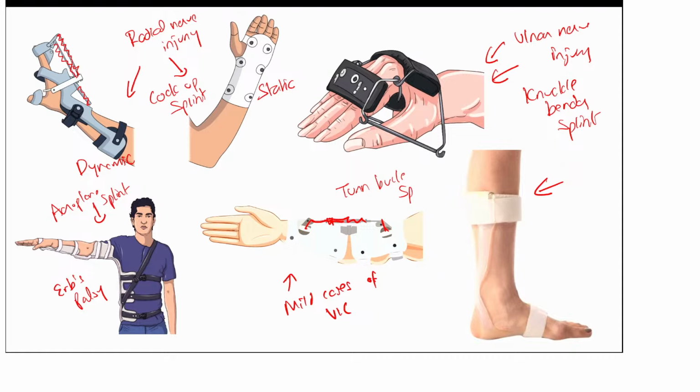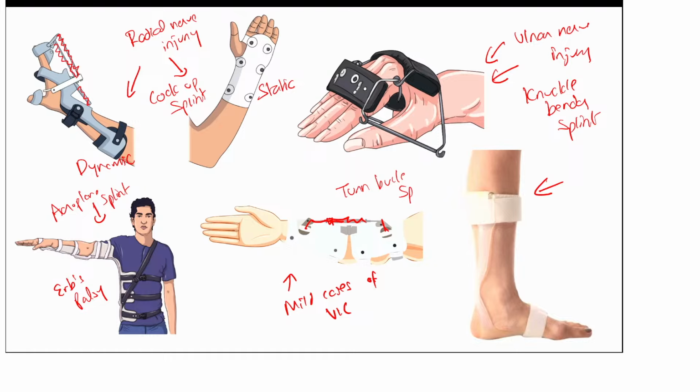Okay, Dr. Jain says foot drop. Used for foot drop. What is it called? Name of that splint? Yes, sir. Common peroneal nerve injury. Correct. All of you are right.